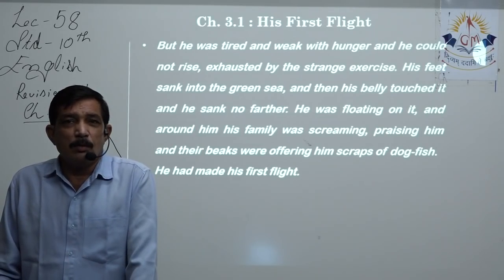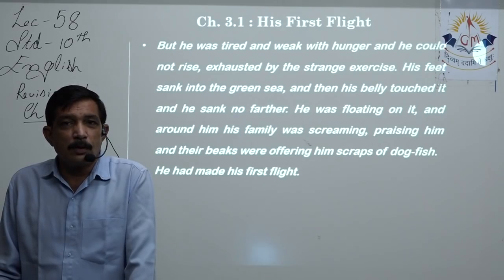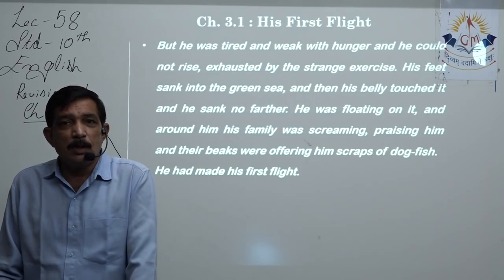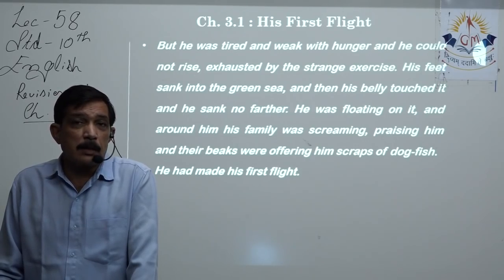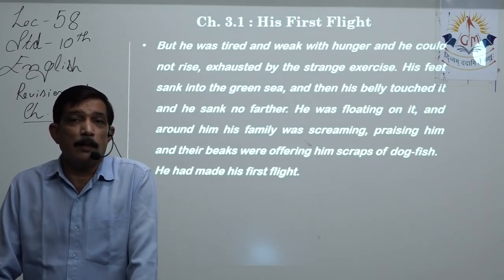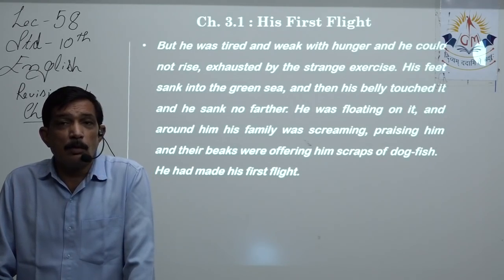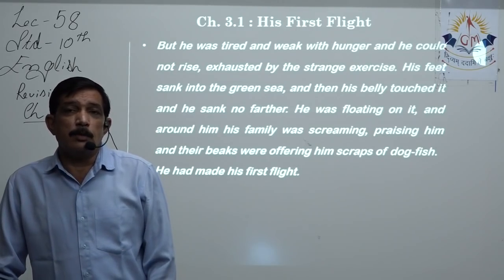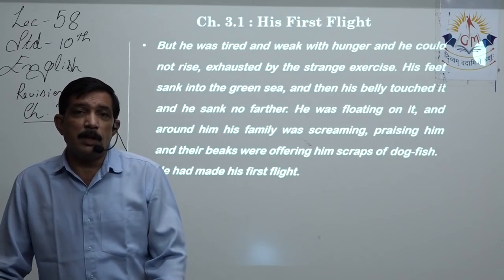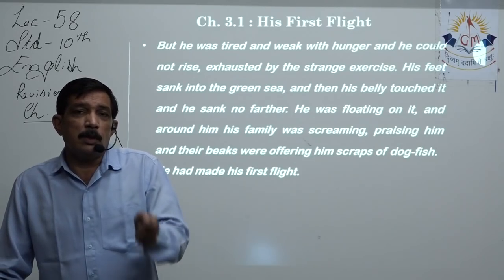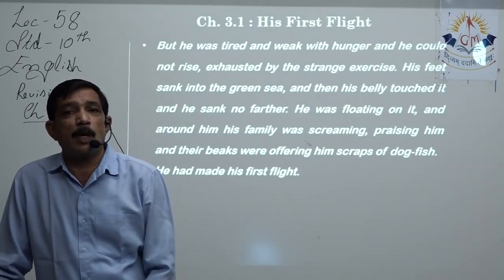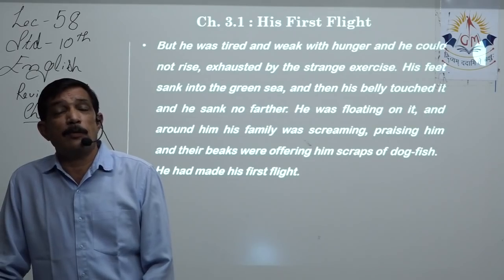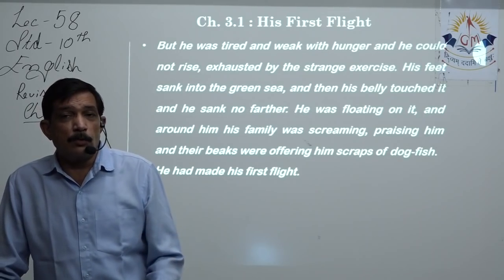The author has termed the word cowardice, but we can say that this is not a type of cowardice. Yes, the children who are learning to walk for the first time, or the animals who are learning to walk for the first time, running, trying to catch prey. The birds, we know, fall lots of times from the trees, and again the mother bird or father bird comes down, picks the small baby bird, and again takes it to the branch or the nest, and again he flaps its wings to try to fly.